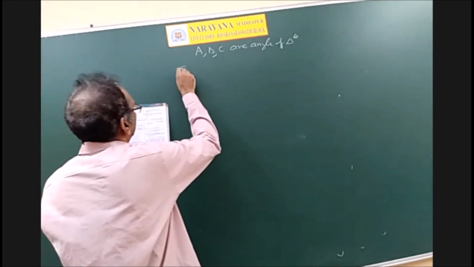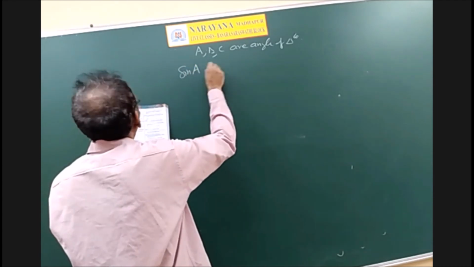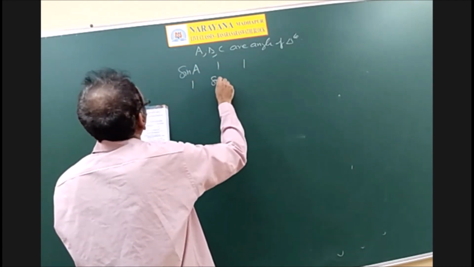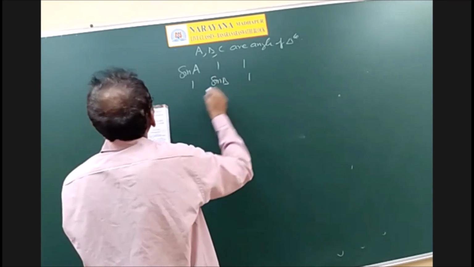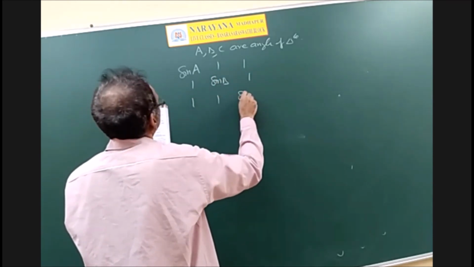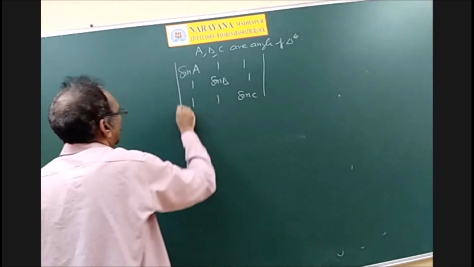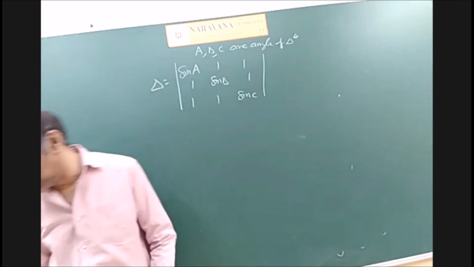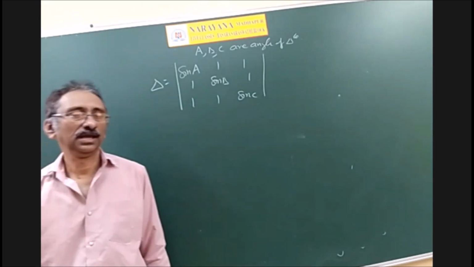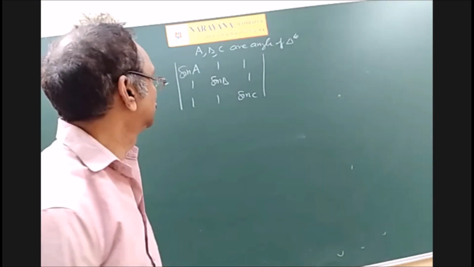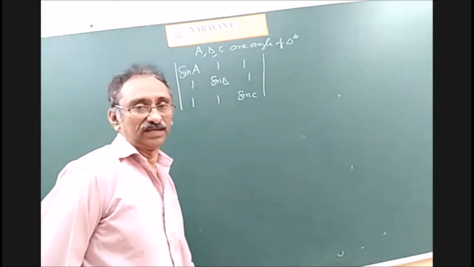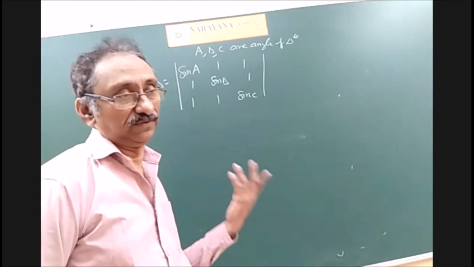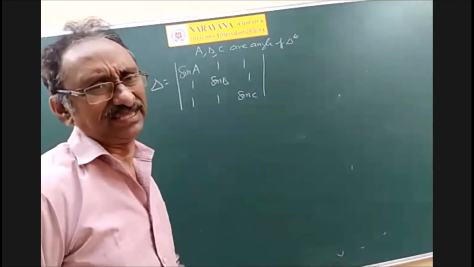So once again, I will take the determinant of the coefficients: sin A 1 1, 1 sin B 1, 1 1 sin C. See, I will take this delta. Suppose this delta is not equal to 0, I am very happy. Definitely, I can say that the system has a unique solution. Suppose this delta is equal to 0, then what to do? It may have infinitely many or no solution. I will see that later.